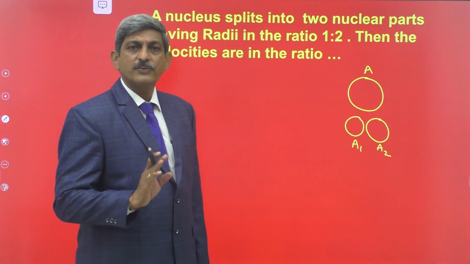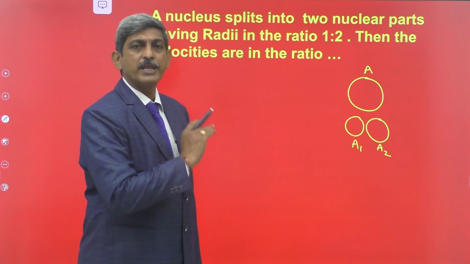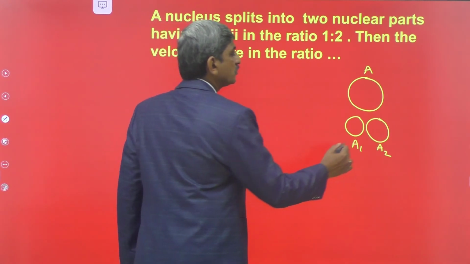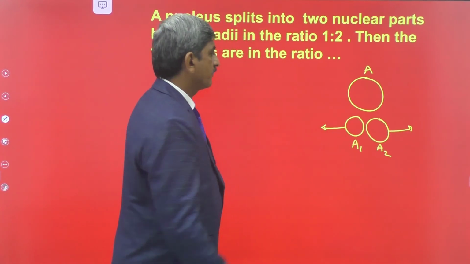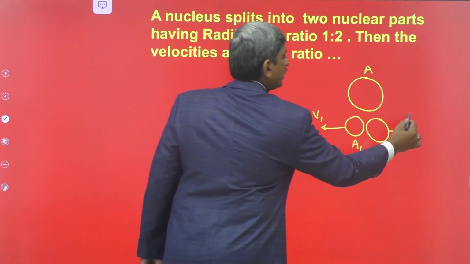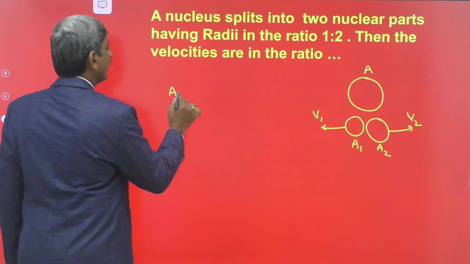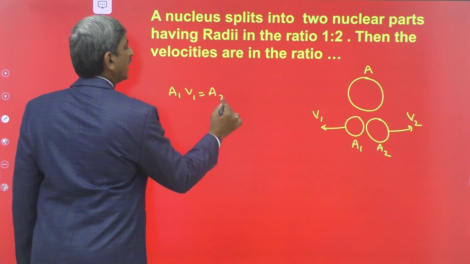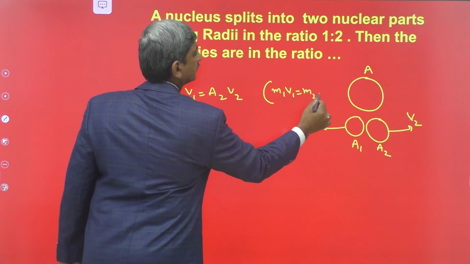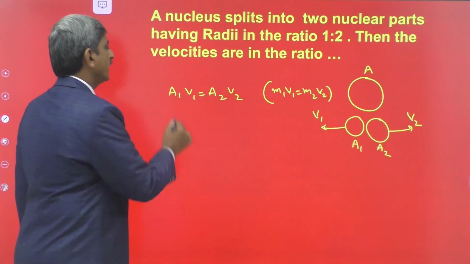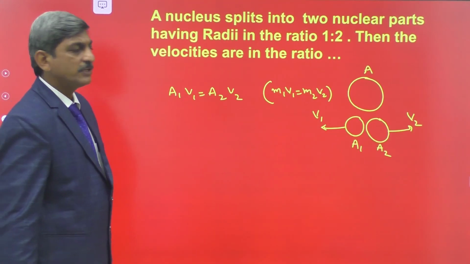Already we know that from the law of conservation of linear momentum, the total momentum is conserved during the breaking of the nucleus. That's why these two nuclear fragments are moving in opposite directions with equal momentums. If V1 and V2 are the velocities of the two fragments, we can write A1 V1 is equal to A2 V2, which is similar to the formula M1 V1 is equal to M2 V2. Here A1, A2 are the mass numbers of the two fragments, V1, V2 are the velocities of the two fragments.